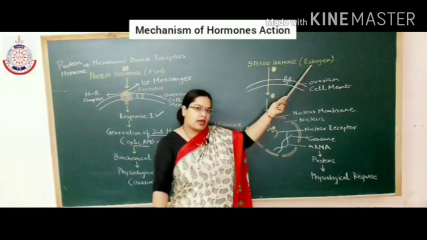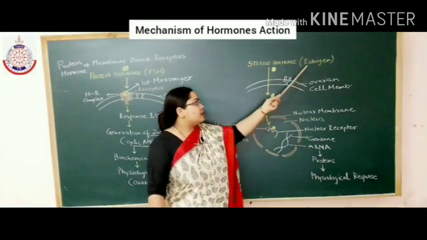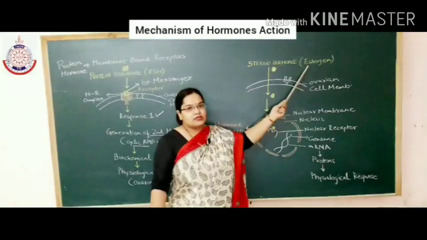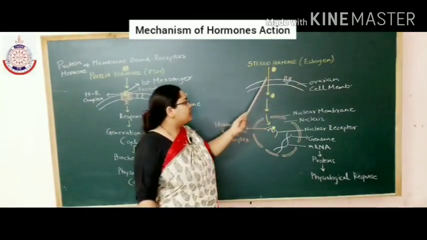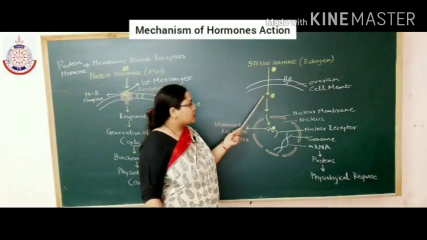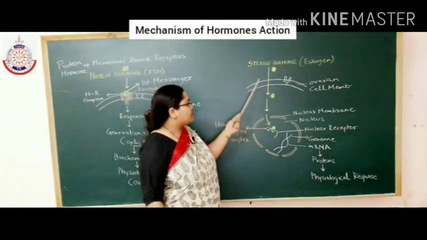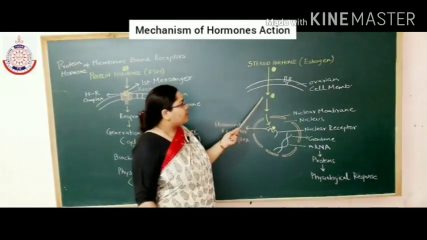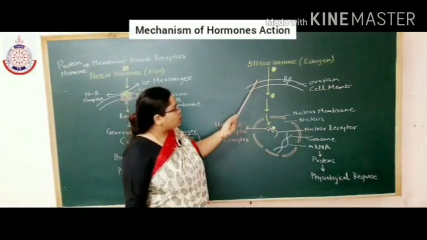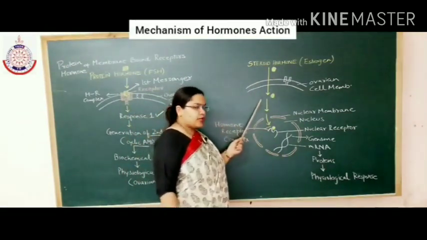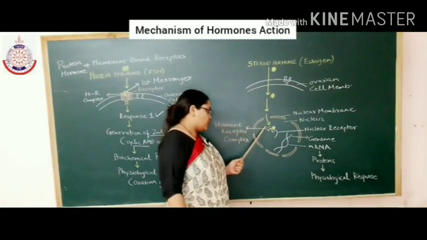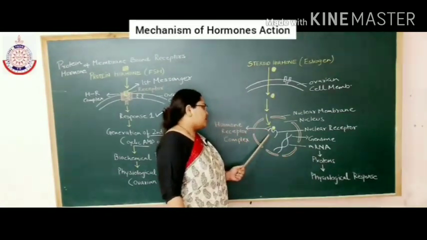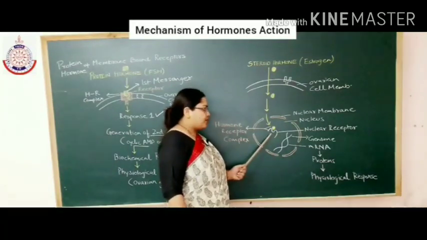So for example, the steroid hormone estrogen. Estrogen is released by the ovary itself. So the estrogen which is released by the mature Graafian follicle enters inside the ovarian cell, because it is a steroid hormone, it directly enters into the target cell, then it enters into the nucleus. In the nucleus, nuclear receptors are present.